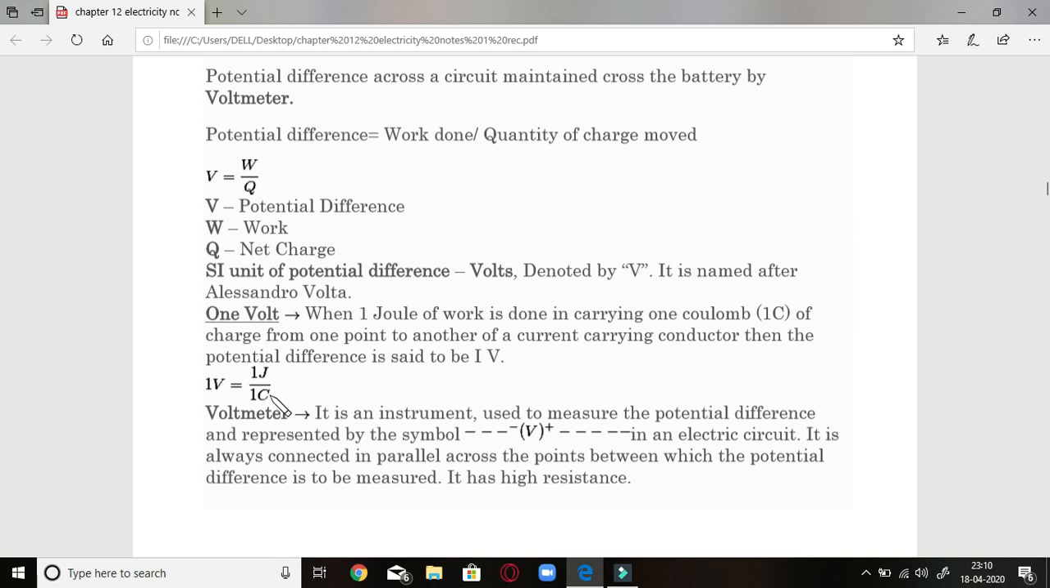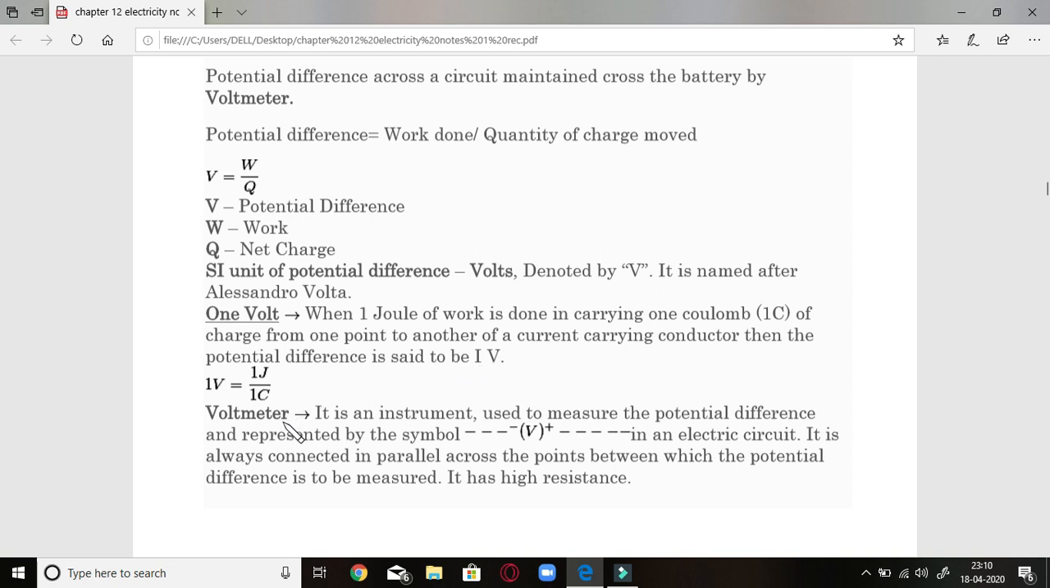So 1 coulomb charge we have to move, and if we use only 1 joule of energy to carry that charge from one end to another, in that case we call it 1 volt only. So that's why 1 volt is when 1 joule of work is done in carrying 1 coulomb of charge from one point to another of a current carrying conductor, then the potential difference is said to be 1 volt.